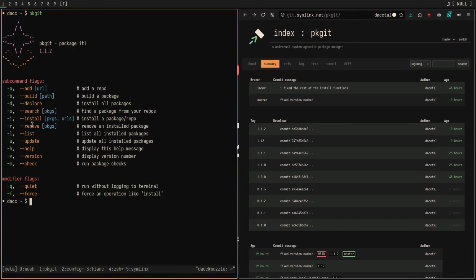Next on the list is, we're going to go back to here, install. This is the one that, as you can probably guess, installs packages. You can do pkgit-i or pkgit-install, boomer, like I did before. But you can also apply a couple of different flags to it. You can do Q for quiet, and then you can also do force.